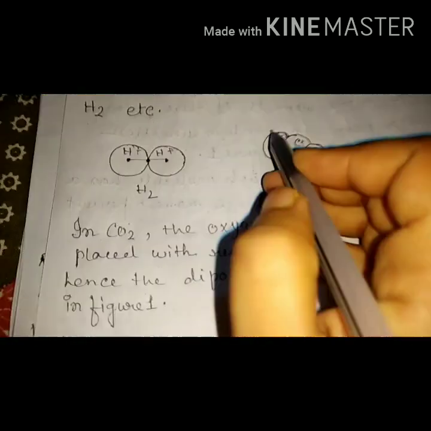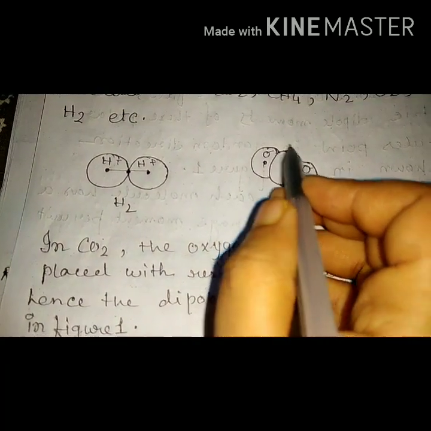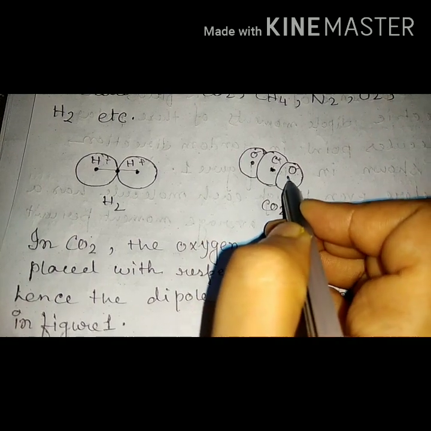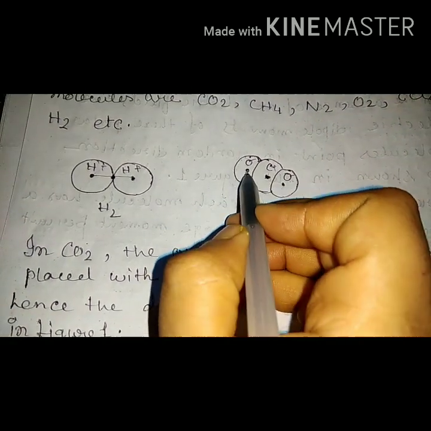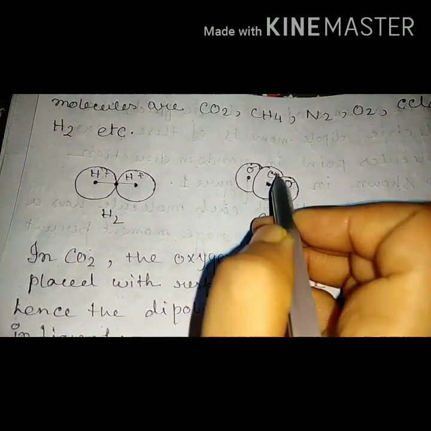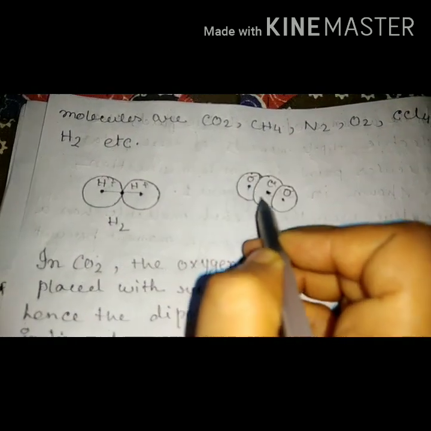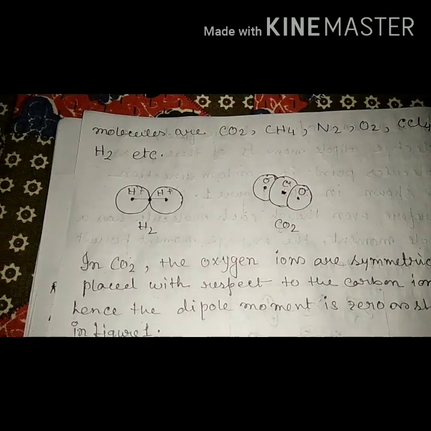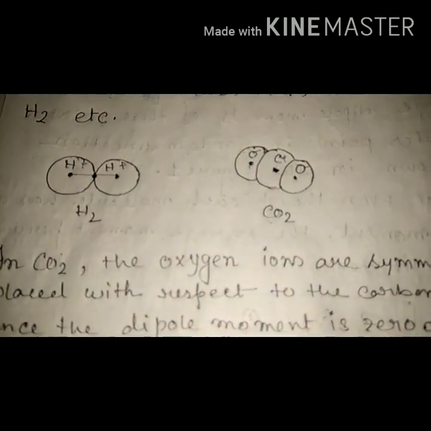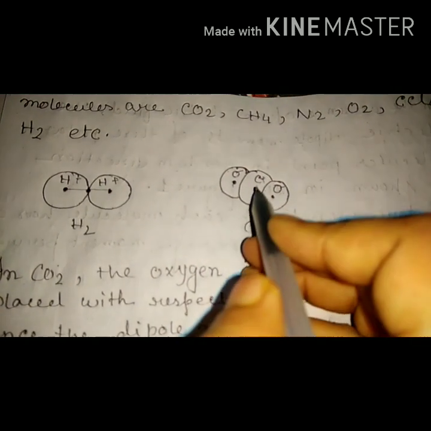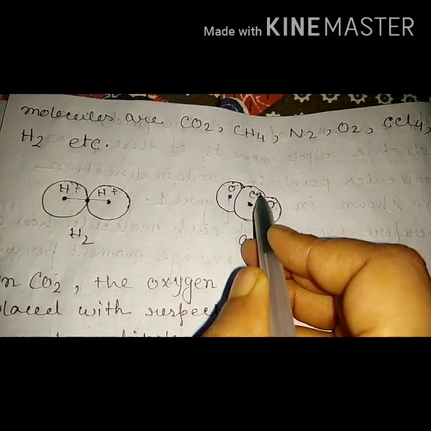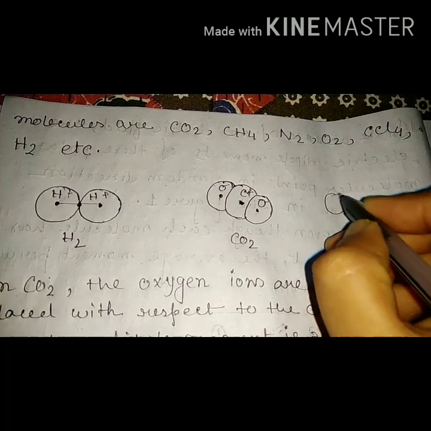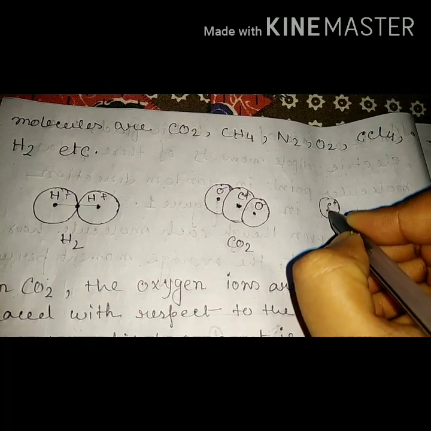Like this way. So C is a positive ion. It has its own center, and the common center of these two negative points is also this one. That's why we can say that the center of gravity of the positive charge and the negative charges coincide with each other. Understood?